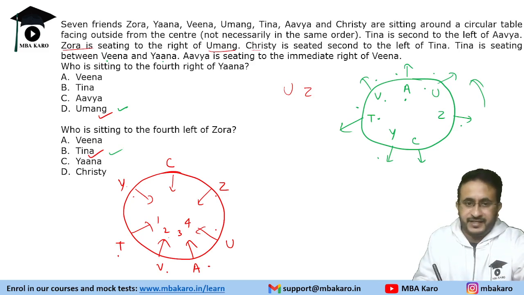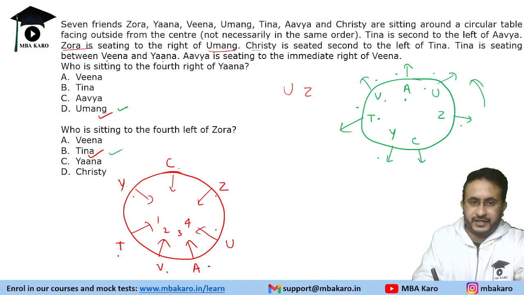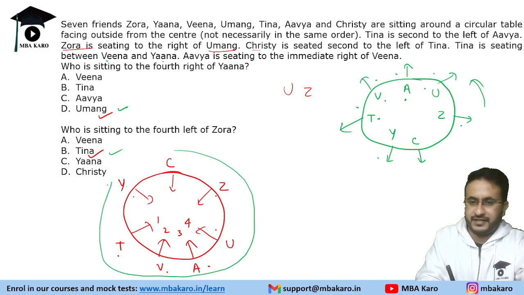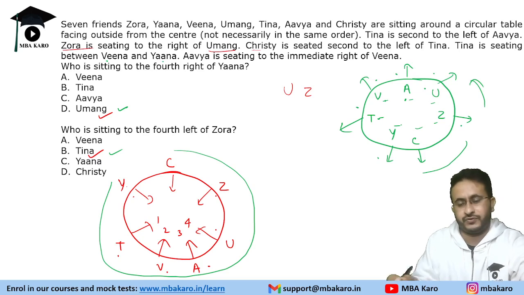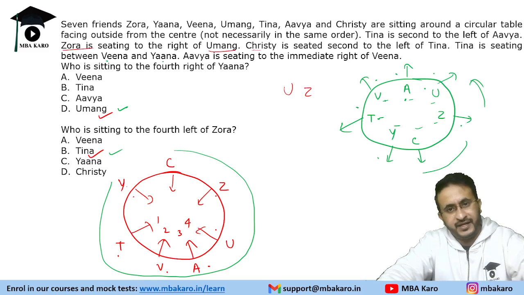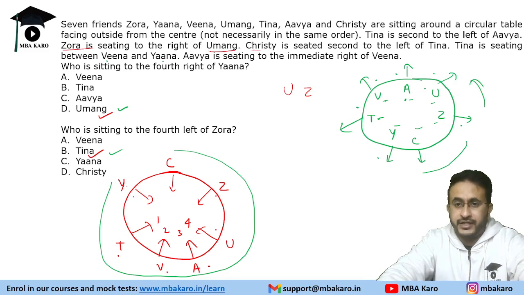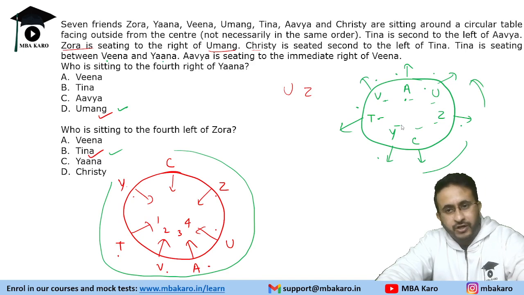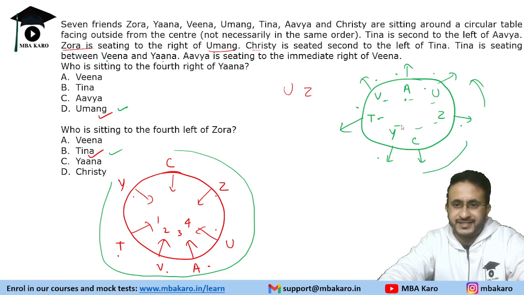The only thing is left and right will become clockwise and anti-clockwise. Now if you see clockwise, it was C, Z, U, A, V, T, Y. Right? Here we will have to go anti-clockwise. C, Z, U, A, V, T, Y. So that's the only difference. In one case, we had to go clockwise. In the other case, we had to go anti-clockwise. The order is the same. So now you can do a question. If all people are facing outside, you can make them face inside also. The answers will not change.